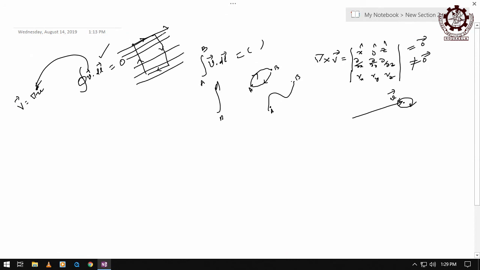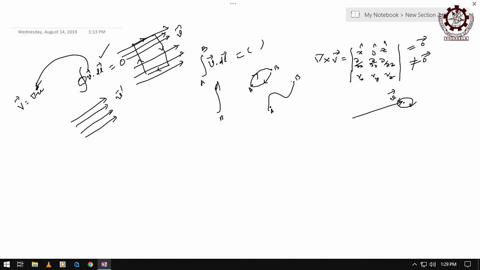Mark the difference in what I am writing here. Suppose I take a field represented by flux lines like this and like this. What is the difference between them? Are they the same or different? Let us say this is your vector field V and this is your vector field V prime. Are both the same or different?